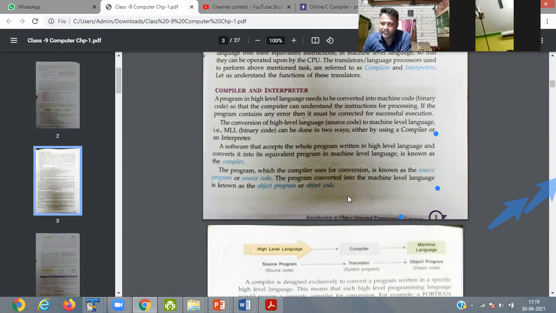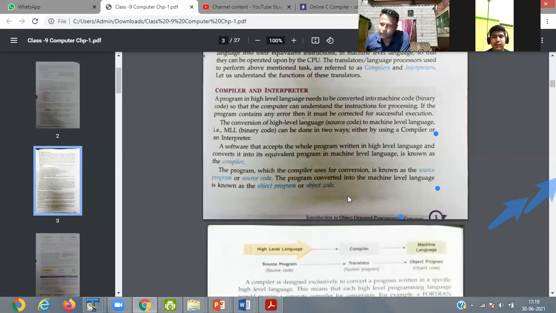We know the English language, we know the Odia language, we know the Hindi language. So every language has a grammar. Yes or no? Every language contains grammar. Grammar means what? Rules. Rules to write the language.